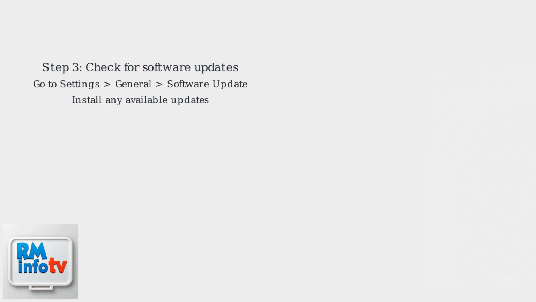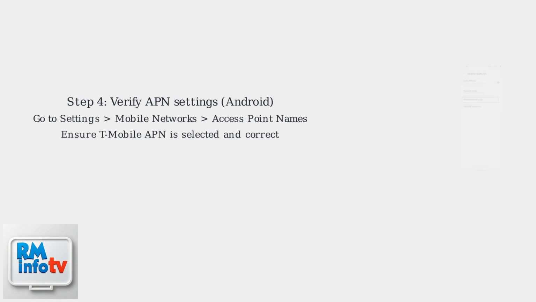Check for device software updates. Go to Settings, General, Software Update, and install any available updates to ensure compatibility with T-Mobile's network. For Android devices, verify your APN settings. Go to Settings, Mobile Networks, Access Point Names, and ensure the T-Mobile APN is selected and configured correctly.